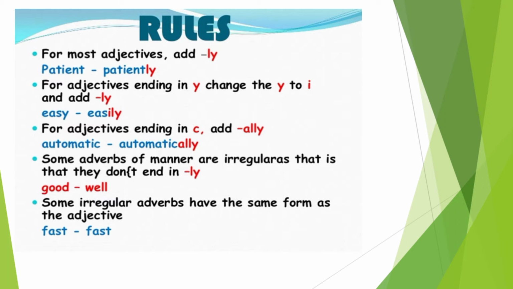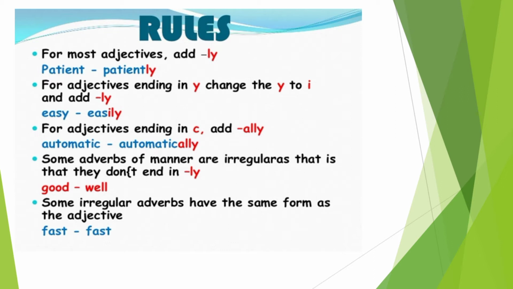E-A-S-I-L-Y. Understood, children? Then next, for adjectives ending in c, add A-L-L-Y. Example, automatic, A-U-T-O-M-A-T-I-C. It ends with c. So when adjectives end with c, what do you have to do? Yes, you have to add A-L-L-Y. So, A-U-T-O-M-A-T-I-C-A-L-L-Y, automatically.